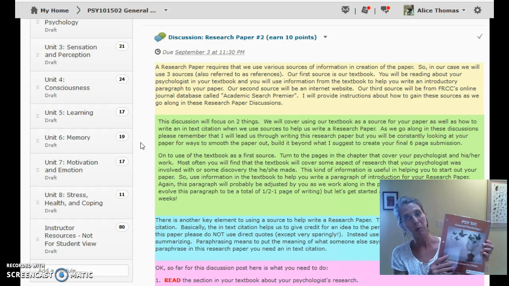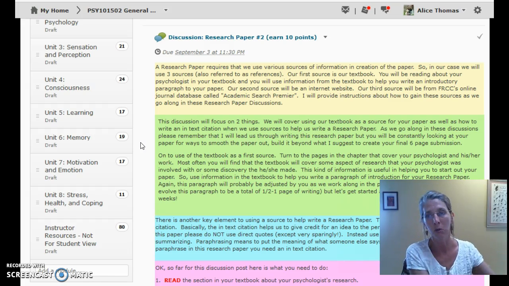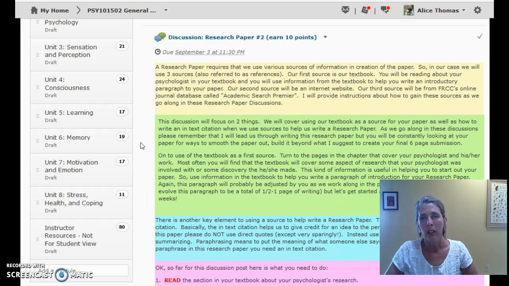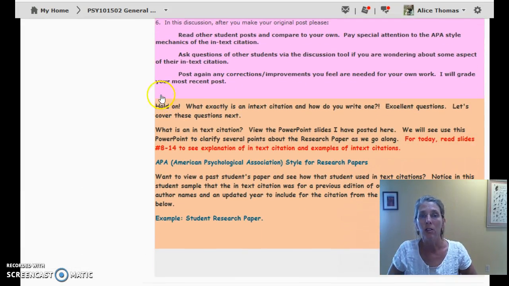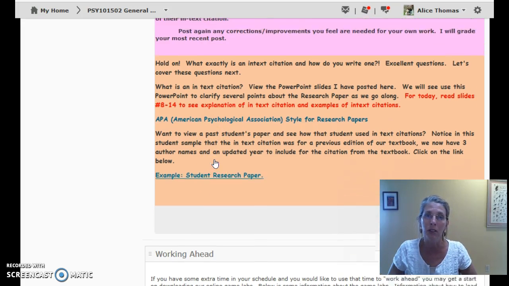So this was your textbook, remember, and I asked you earlier to find out what chapter your psychologist was written about in. And so you're basically going to go back to that information, read it, and create an introductory paragraph. So within that paragraph, you're going to have what's called in-text citations. And I have some links down here. It says, hold on, exactly what is an in-text citation? So I have this APA style for research papers for you to take a look at, and I also have a student research paper example.